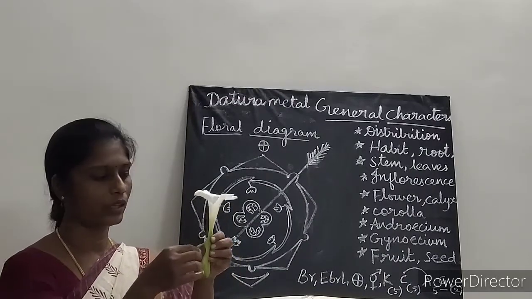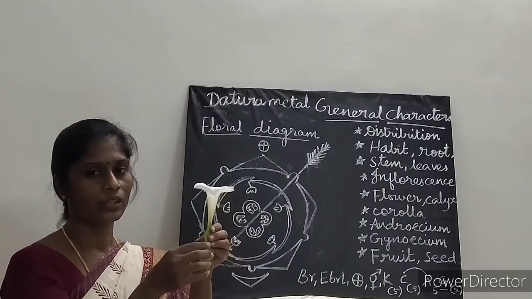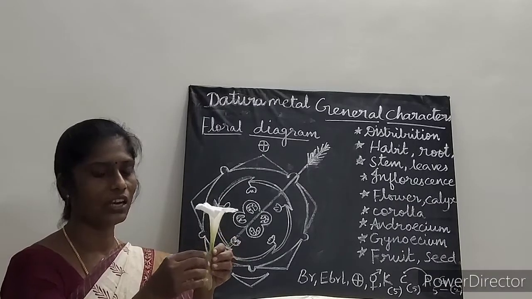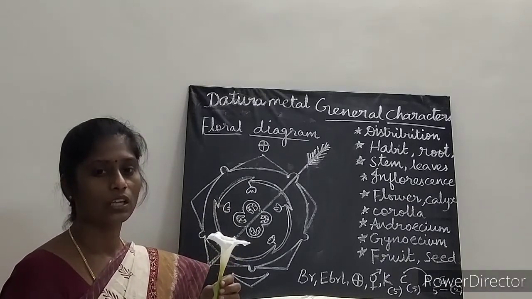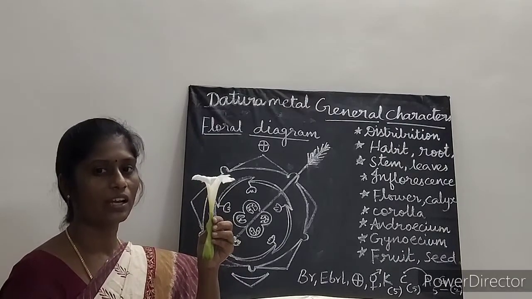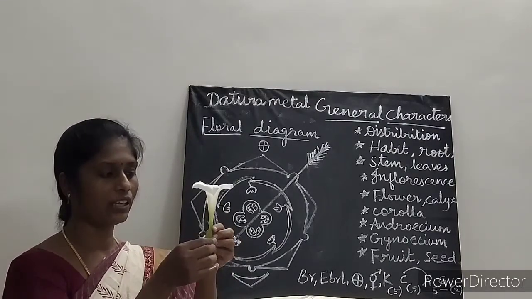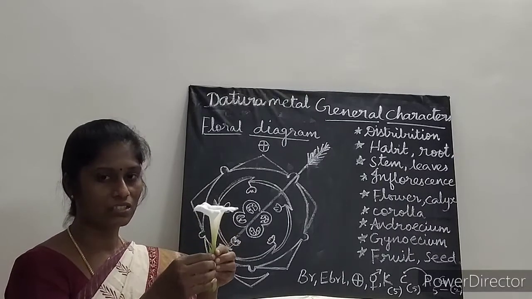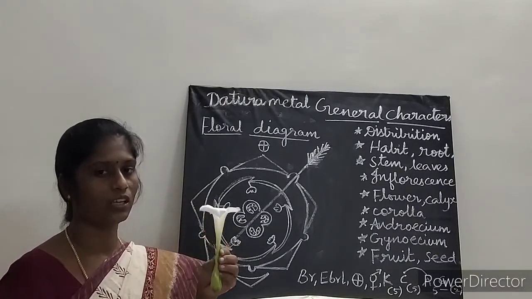It won't fall off quickly. So odd sepal is posterior in position. So calyx is made up of 5 sepals, green in color, synsepalous, valvate aestivation, and the odd sepal is posterior in position.